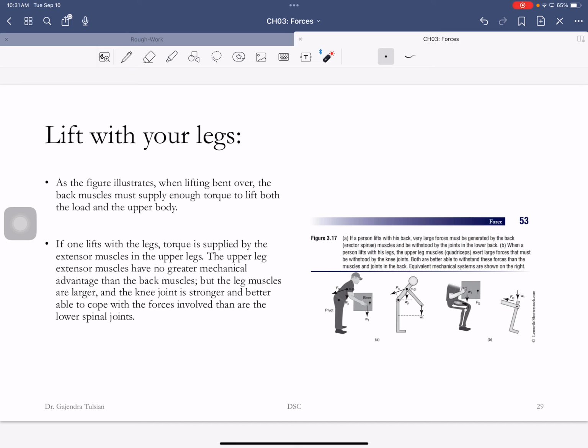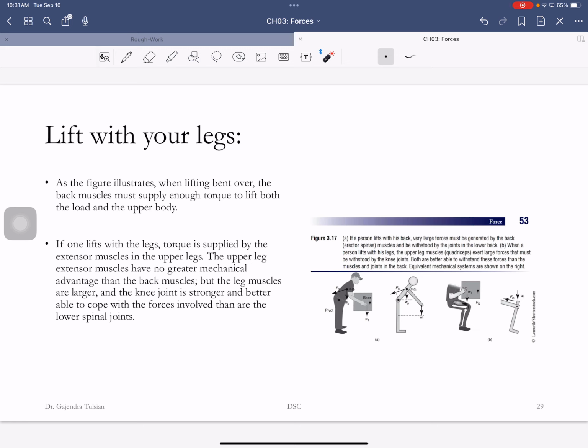Now, if you lift like this, by the way, this weight has to be on this side of your knee joint. That will provide the clockwise torque. And this is a strong muscle. That's what you want to use. This muscle will apply a force in that direction about that pivot point, and that will provide the counterclockwise torque. So this is a clockwise torque trying to rotate around this joint in this direction, and this muscle will provide a counterclockwise torque.